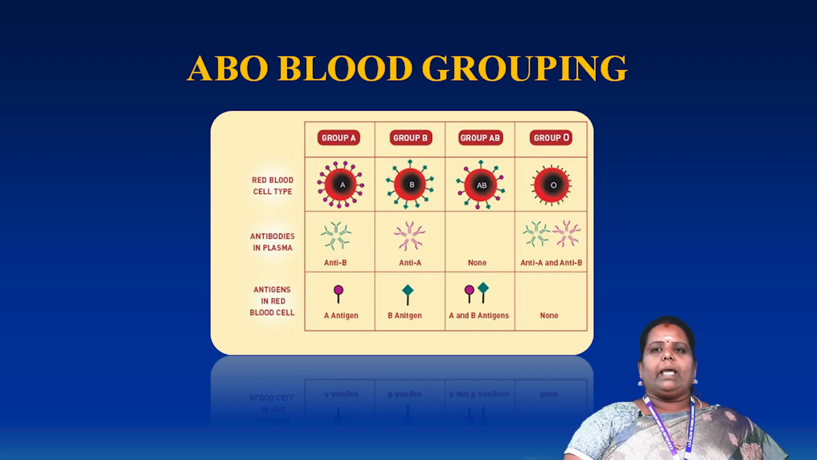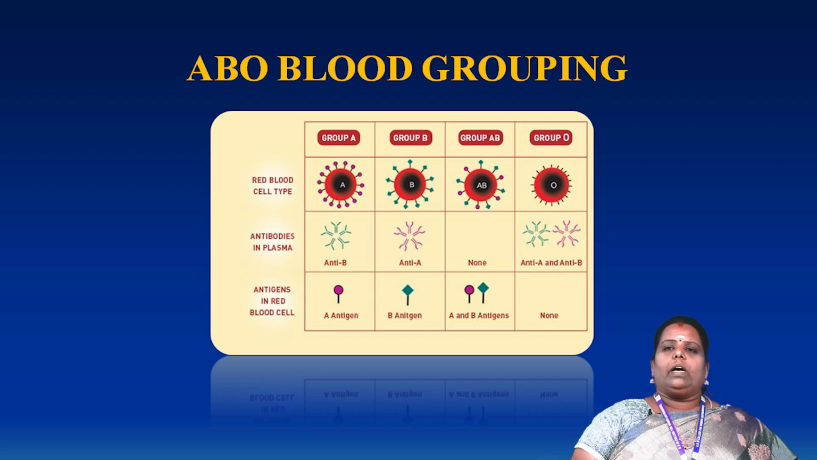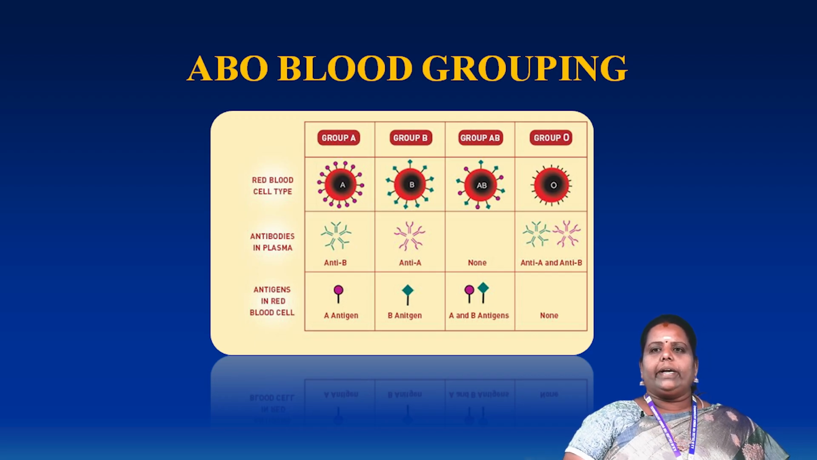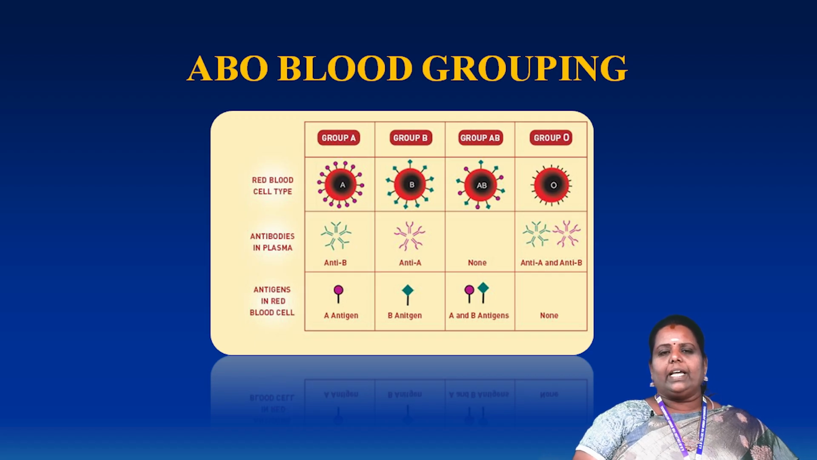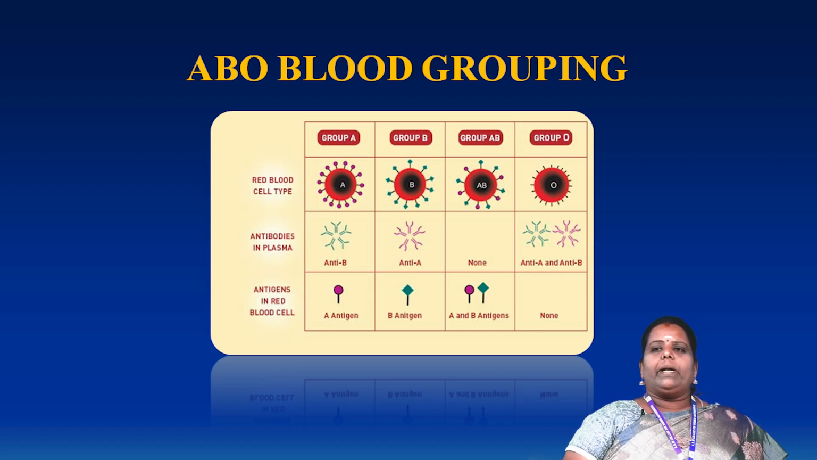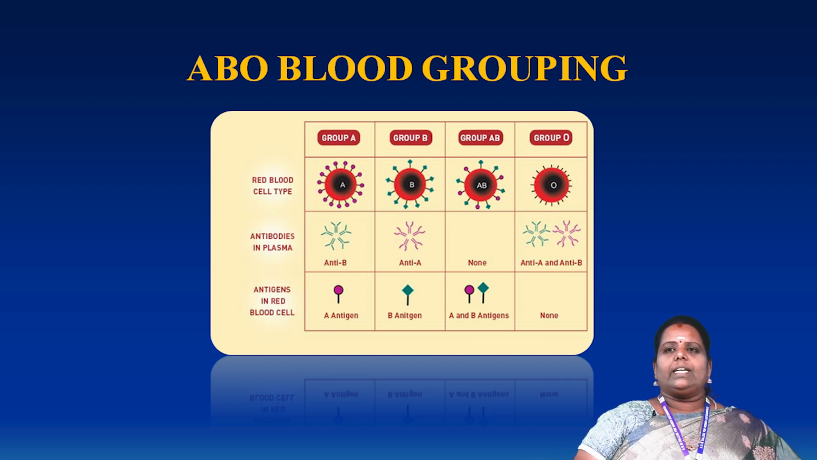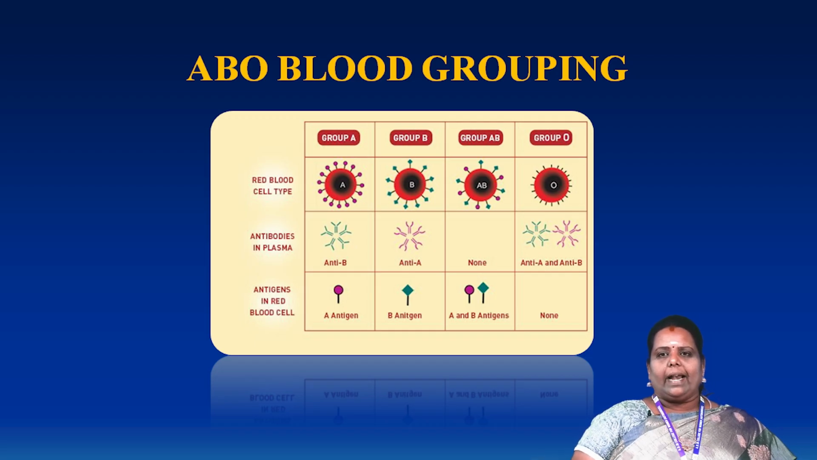In the red blood cell types, the A group has the A antigen and B antibodies. This picture shows A antigen and B antibodies. The B blood group has the B antigen and A antibodies. The AB blood group has the A and B antigens, with no antibodies. The O blood group has no antigen, but has A antibodies and B antibodies. So we have to differentiate the AB and O blood groups. The AB blood group does not have any antibodies, so it is called the universal recipient.